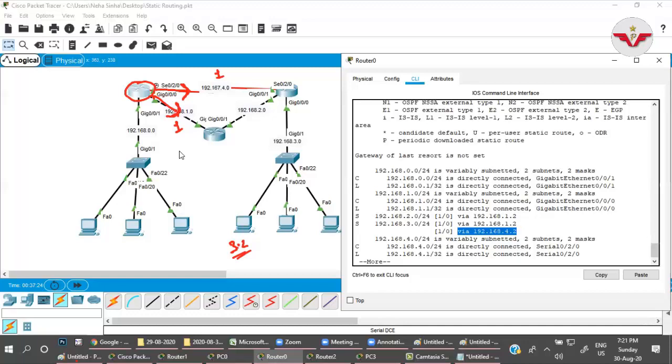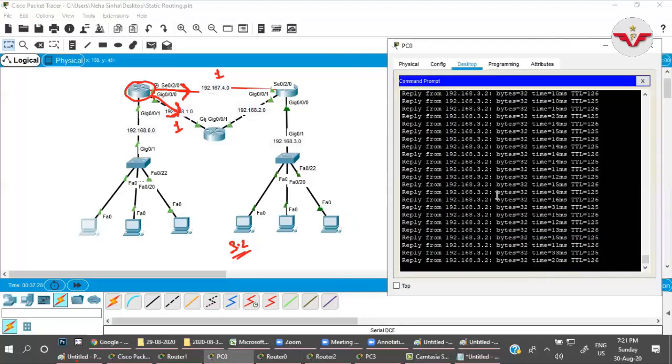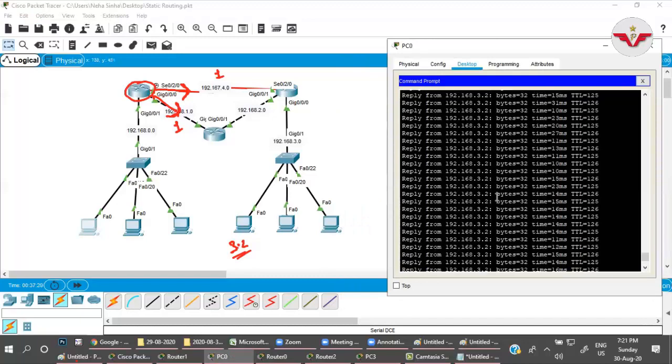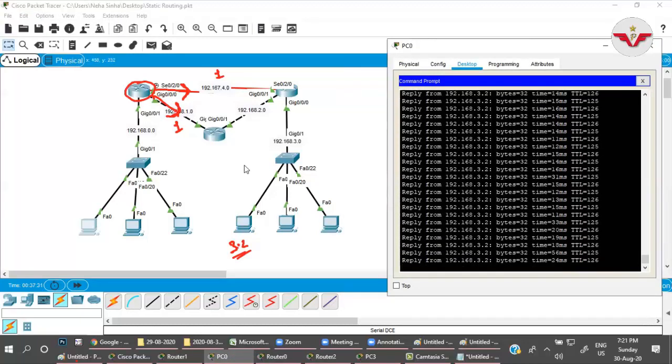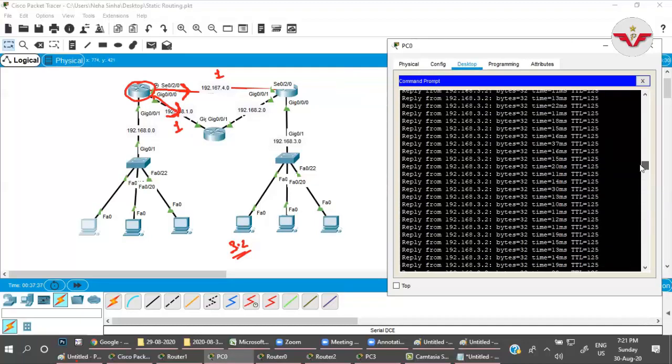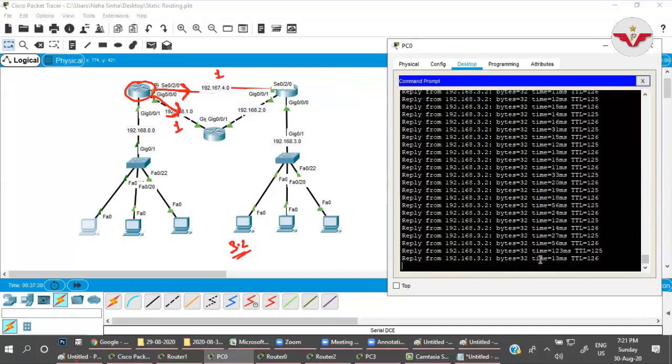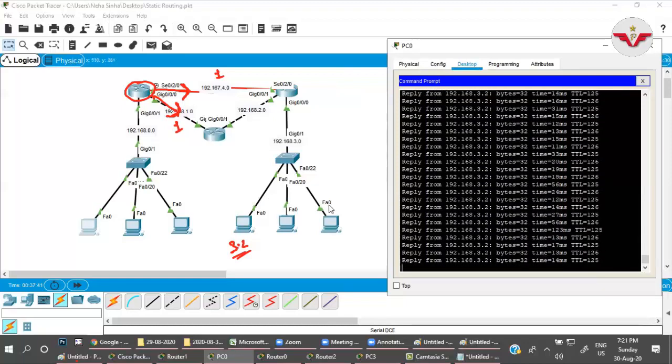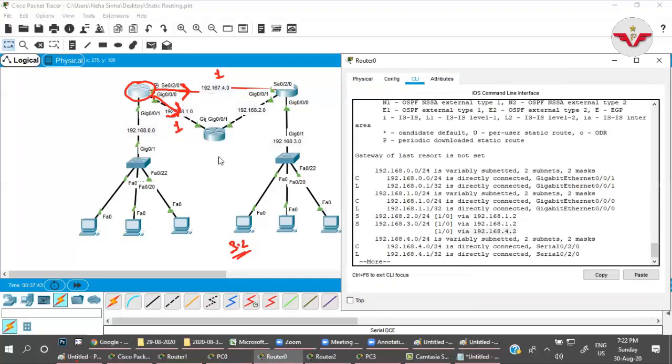Okay, so look here, right now you are not getting that error message, correct? But for 3.2 I have two paths. Now if you check here, both administrative distances are 1, right?